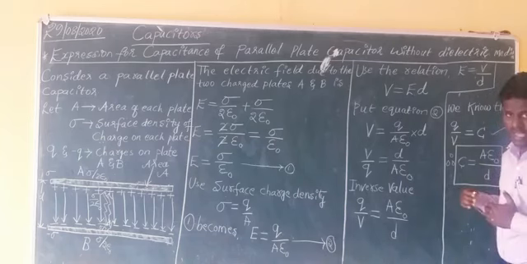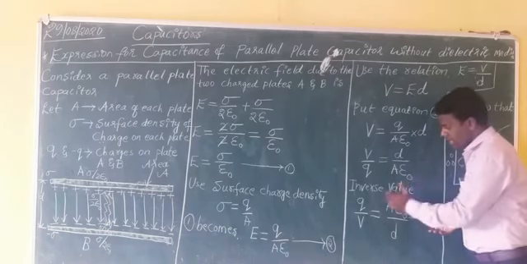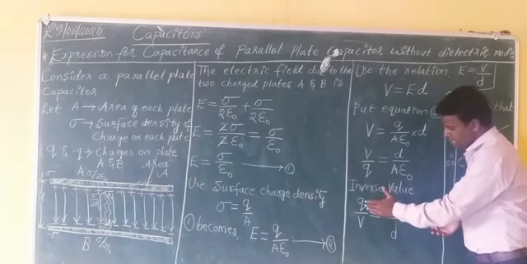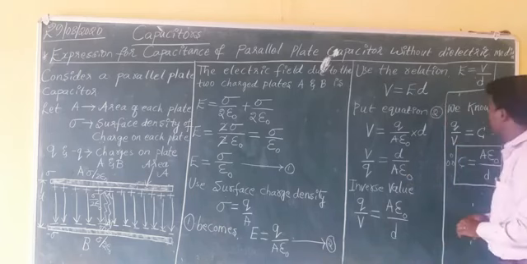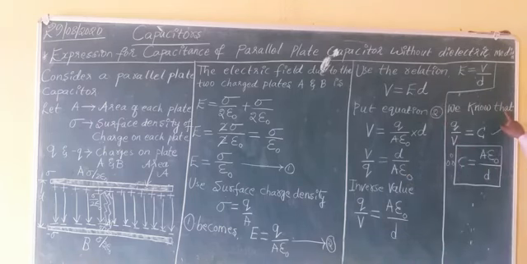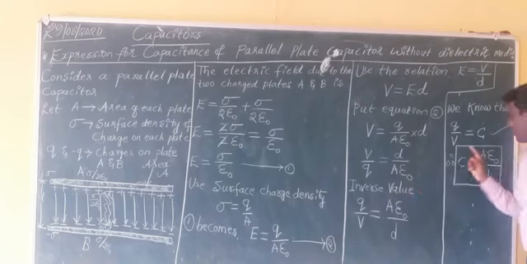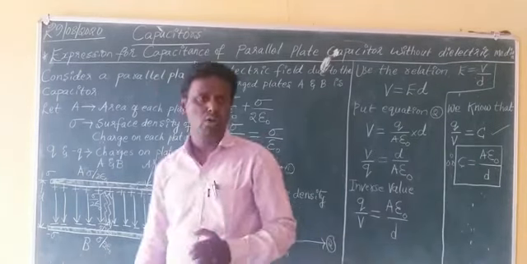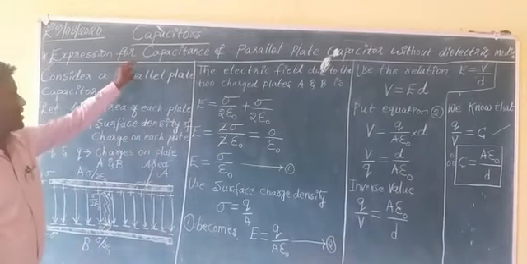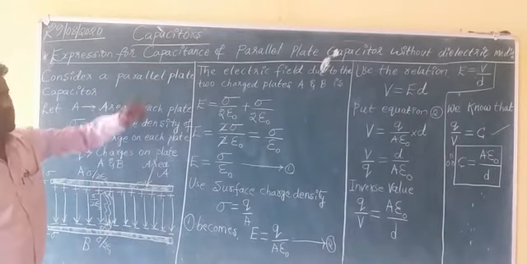Now I am reversing the equation on both the LHS and RHS. V by Q is written as Q by V, and D by A epsilon is written as A epsilon by D. Now I am taking the second relation, that is capacitance C equals Q by V, and substituting it here. Q by V is C. So C equals A epsilon by D. Right? Okay.